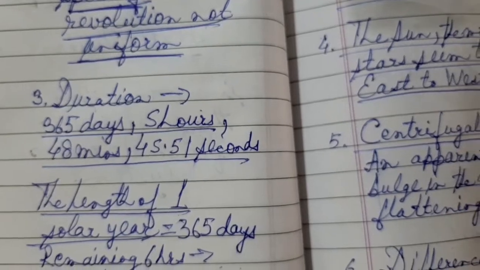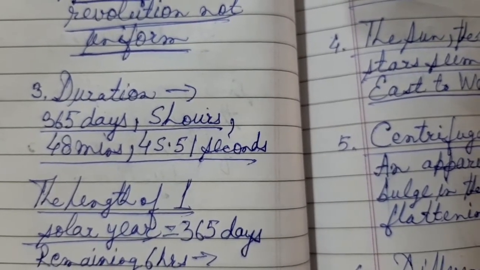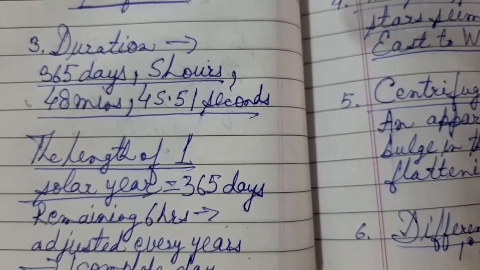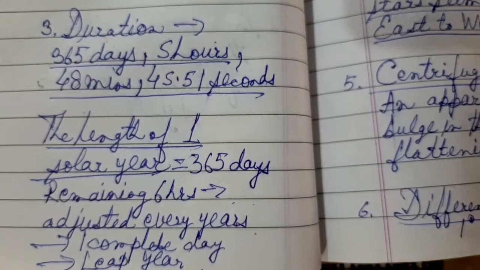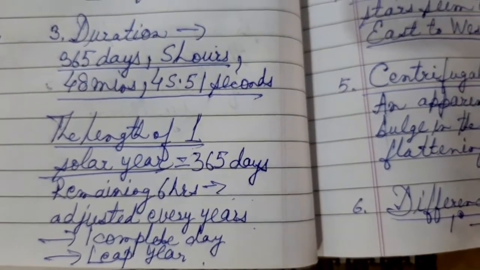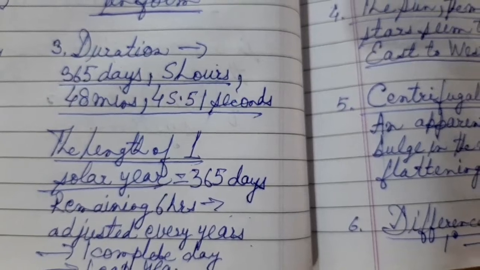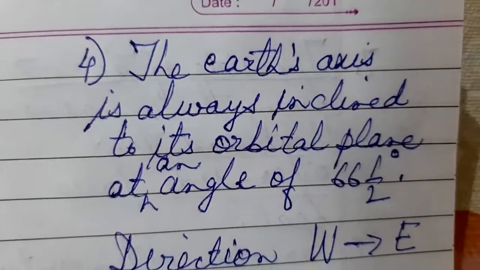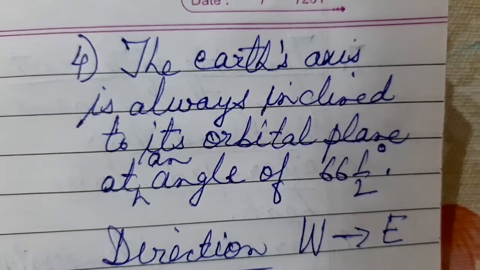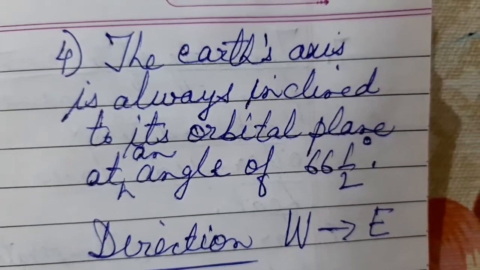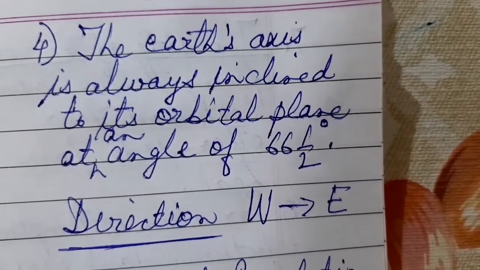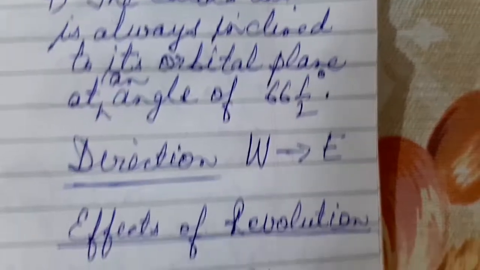Now the length of one solar year is 365 days. The remaining 6 hours adjusted every year, and as a result of that, after every 4 years we have a leap year which consists of 366 days. The next characteristic is that the Earth's axis is always inclined to its orbital plane at an angle of 66.5 degrees, and the direction of revolution of the Earth is always west to east.